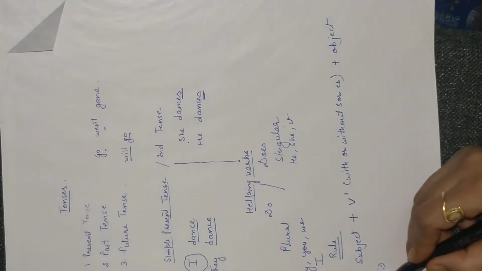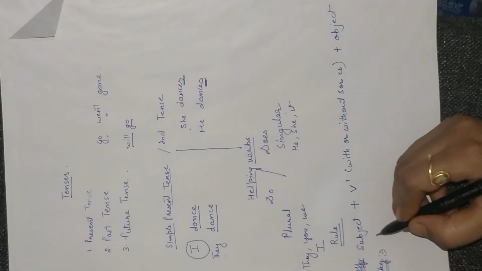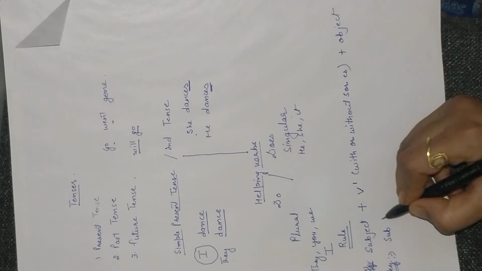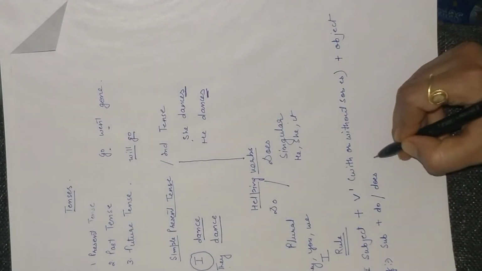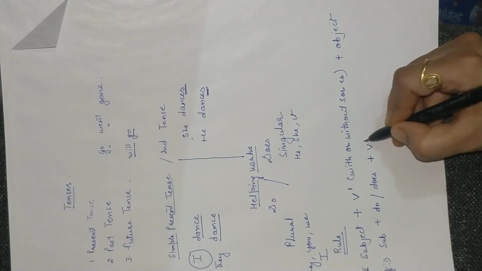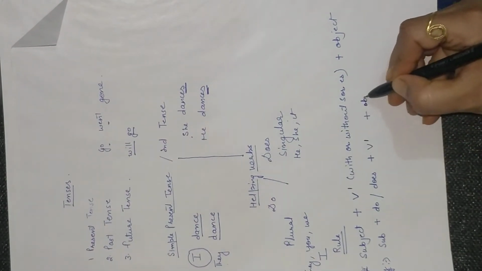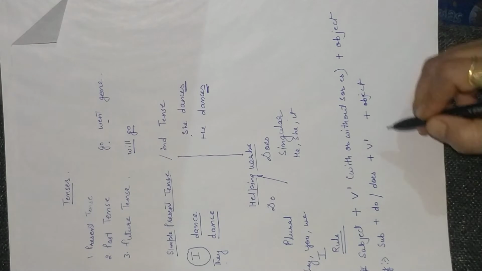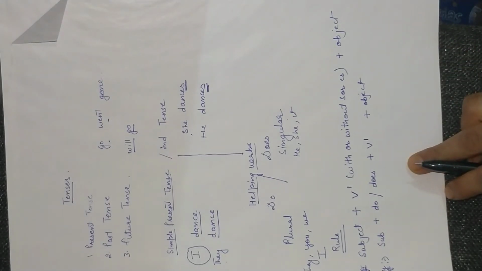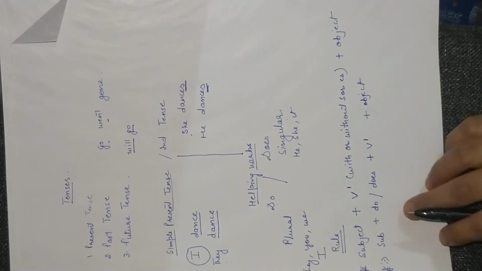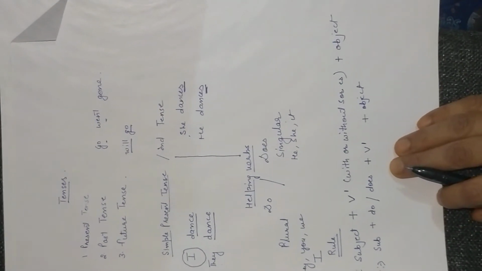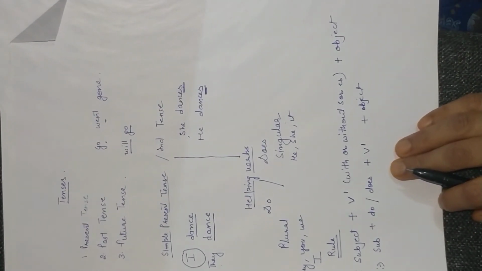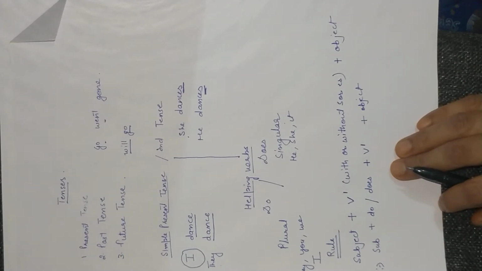Now I'm going to write the rule of negative. Subject plus do and does plus first form of verb plus your object. Always remember that with do and does, we always write first form of verb, no s, no es, and your object.